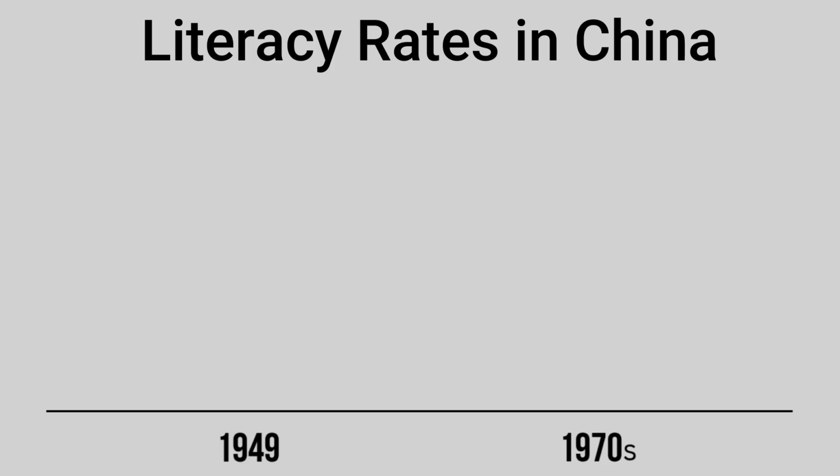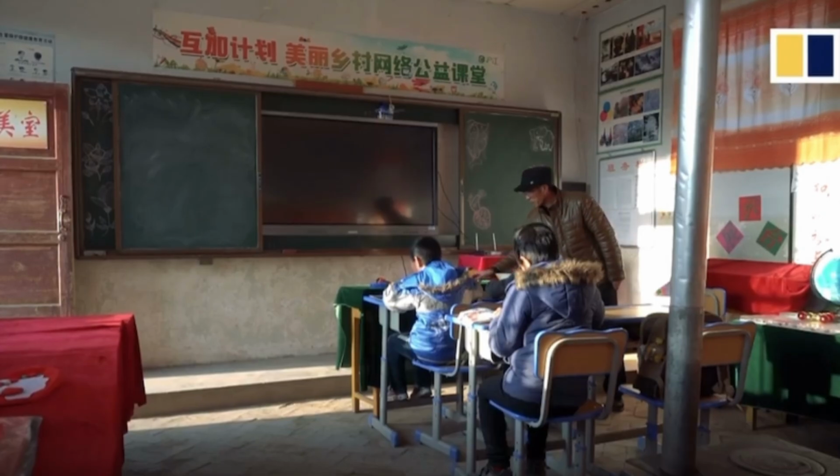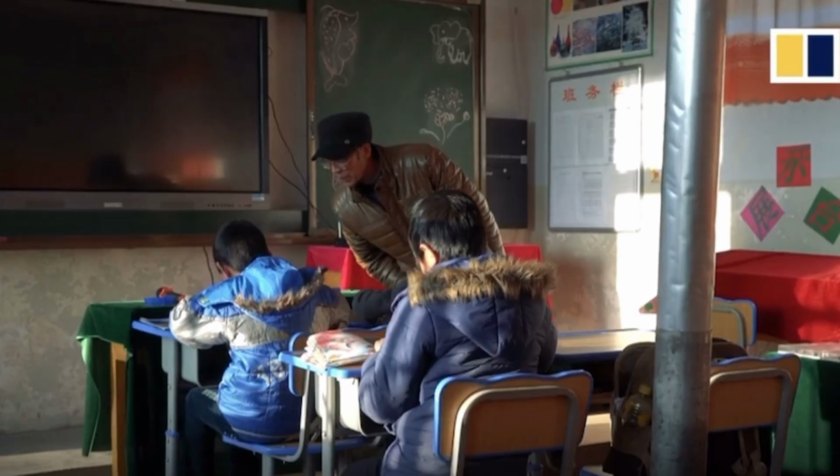Under him, literacy rates improved drastically from under 20% in 1949 to over 60% by the 1970s. Education was extended to rural areas for the first time. Mao also succeeded tremendously when it came to uniting the country under a central authority for the first time in decades. He also refused to be a pawn in the Cold War geopolitics, maintaining China's independence from both the US and Soviet Union. But when it came to economy, just as I stated before, he was a disaster.